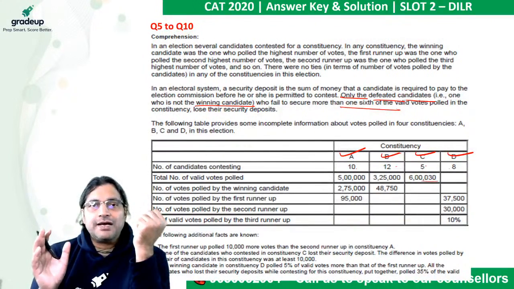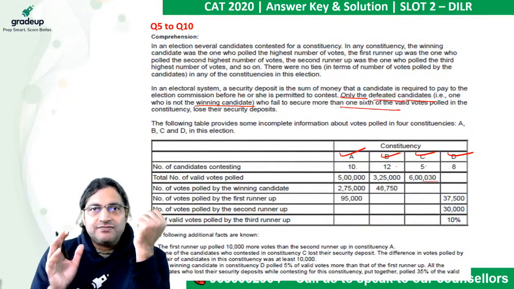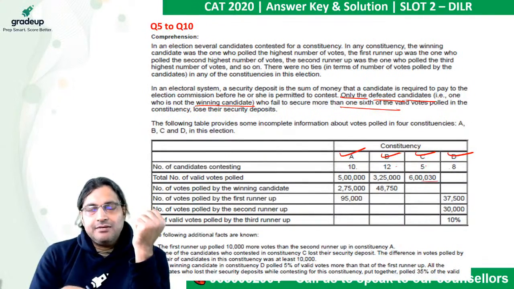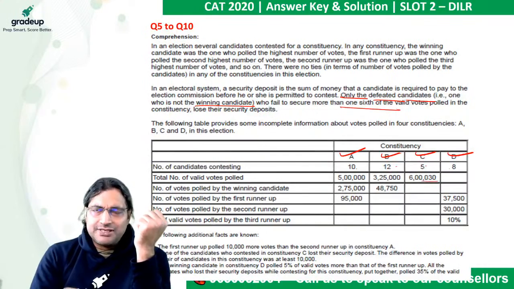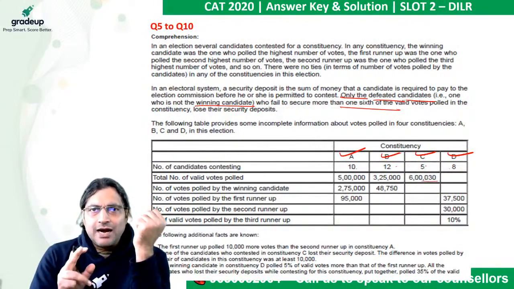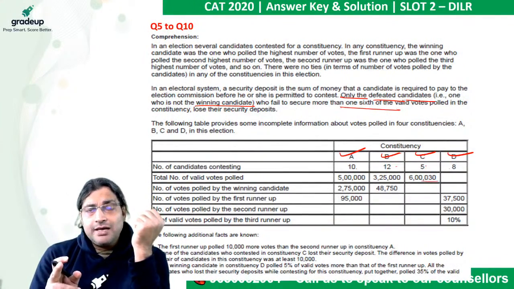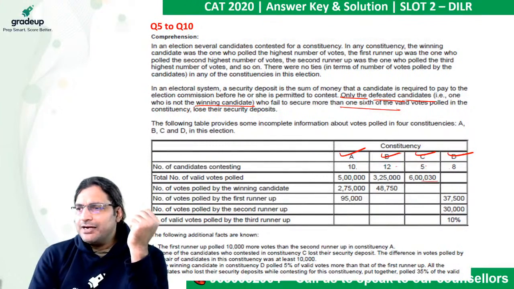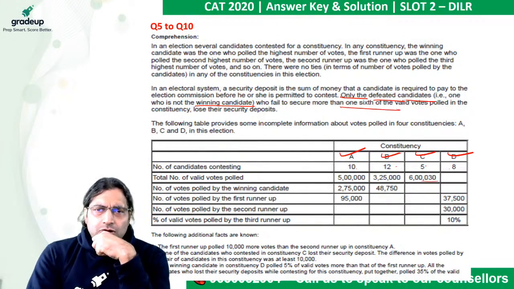So if you get at the most 1/6 of the votes and you're not the winning one, you will lose your security deposit. You need to secure at least one more than 1/6 of the total valid votes polled in order to get back your security from the Election Commission. Any doubt, anyone? Okay, so no doubts here.